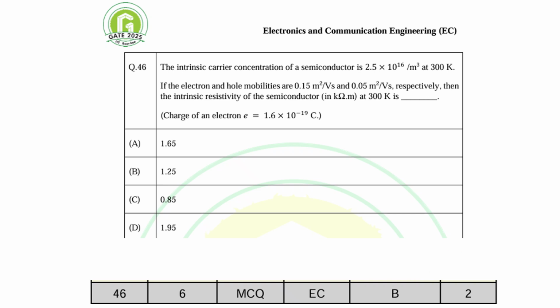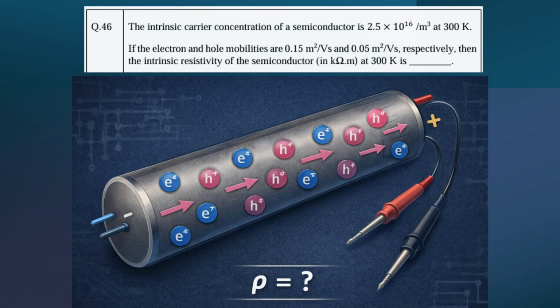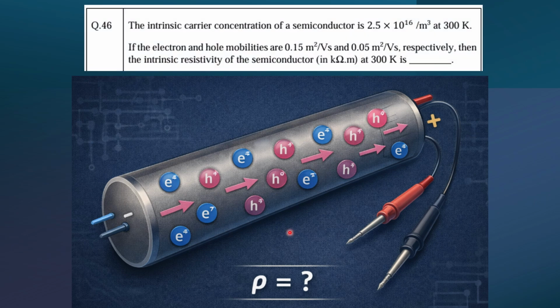So let's see how to solve. Before going for the solution, let's understand what exactly the question is. So an intrinsic carrier, right? Intrinsic means the pure semiconductor only. So suppose this is your silicon pure semiconductor, your wire only, and it contains some number of silicon atoms, right?